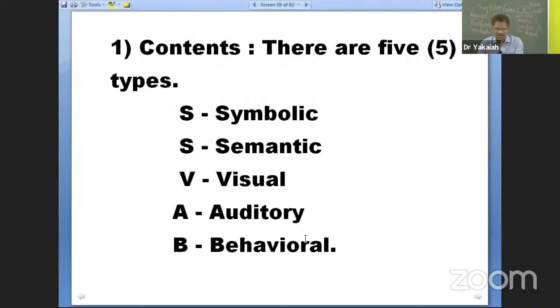SSVAB, Sri Swami Vari Abhayam. S for symbolic, S for semantic, V for visual, A for auditory, and B for behavioral. So you can remember these 5 types of contents with the help of the mnemonic SSVAB, Sri Swami Vari Abhayam. If you are making notes, please note down these contents as well as the mnemonic to remember them.